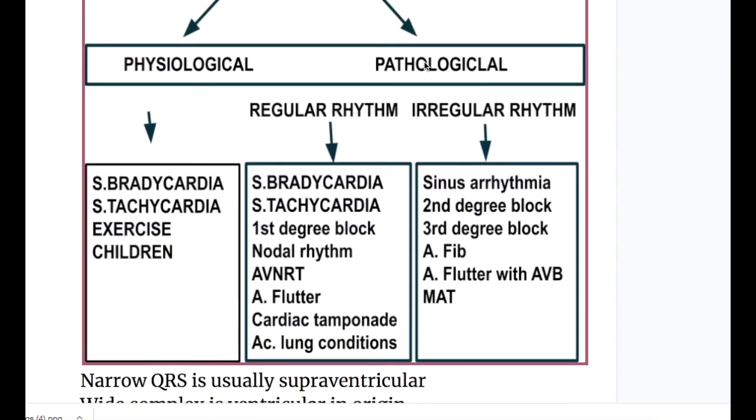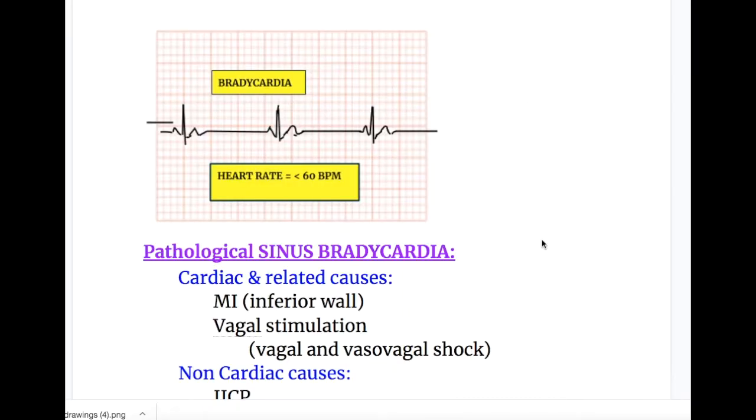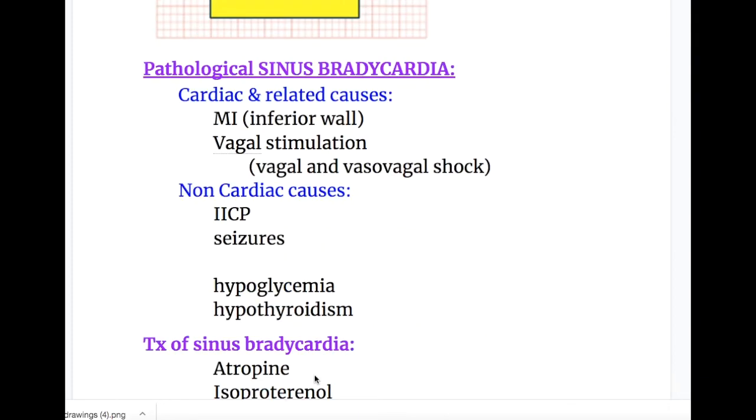Discussing the pathological causes of the narrow QRS with regular rhythm, let's discuss sinus bradycardia. Causes of pathological sinus bradycardia are divided into cardiac and related causes and non-cardiac causes. Cardiac and related causes include myocardial infarction, especially inferior wall infarction, and vagal stimulation, vagal and vasovagal shock.